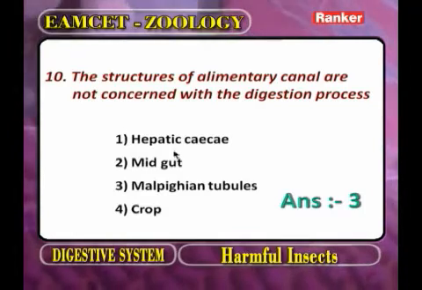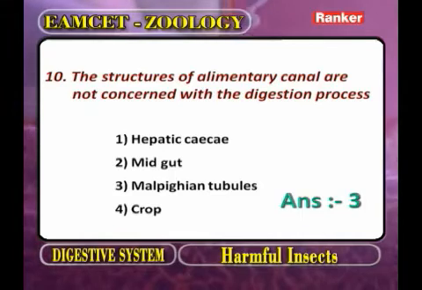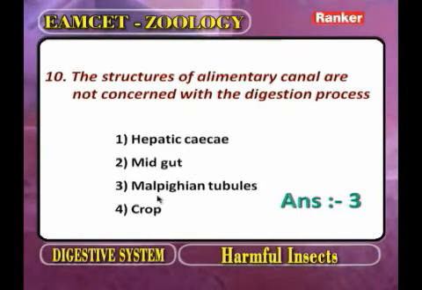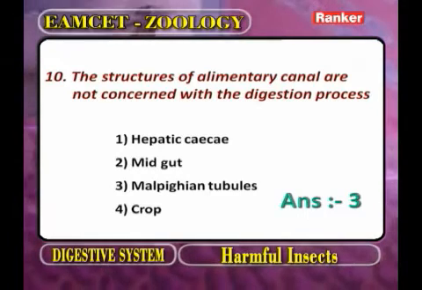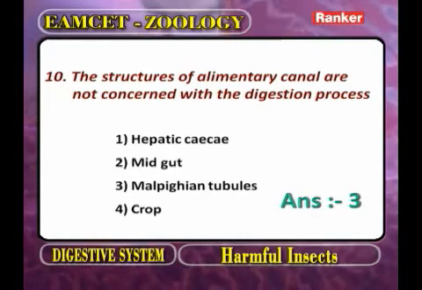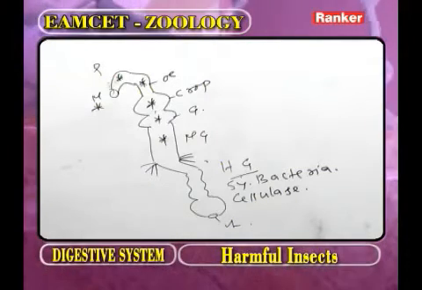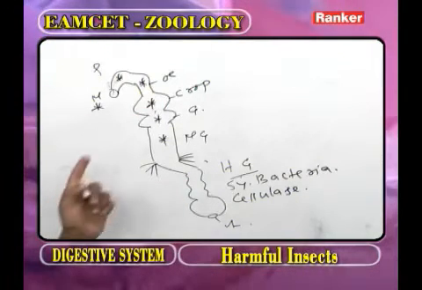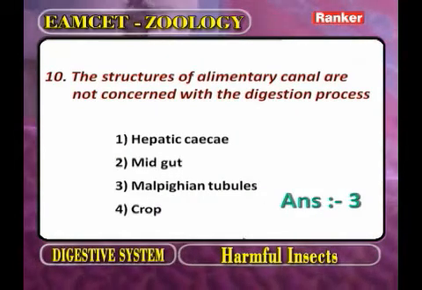One is the hepatic caecum. The hepatic caecum is concerned with digestion and absorption. The second one, midgut: in the midgut digestion and absorption take place. Third one, Malpighian tubules. The Malpighian tubules are connected to the alimentary canal, but they are excretory organs, so there is no question of digestion in them. What about the crop? In the crop almost all digestion is completed. So for this question, the answer is Malpighian tubules because they are excretory organs.